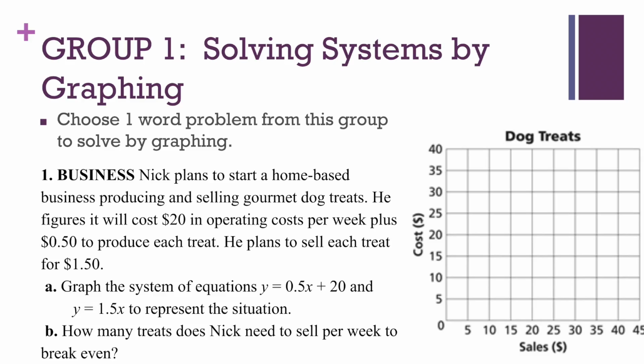Nick plans to start a home-based business producing and selling gourmet dog treats. He figures it will cost $20 in operating costs per week, plus 50 cents to produce each treat. He plans to sell each treat for $1.50. Graph the system of equations y equals 0.5x plus 20 and y equals 1.5x to represent the situation. How many treats does Nick need to sell per week to break even?